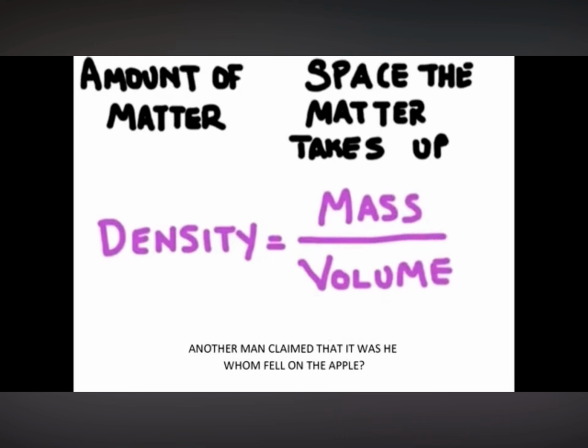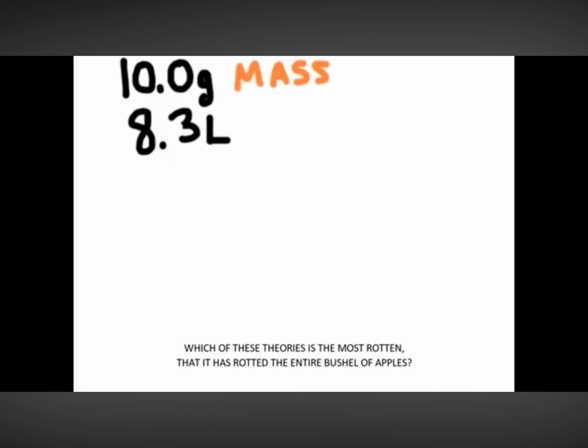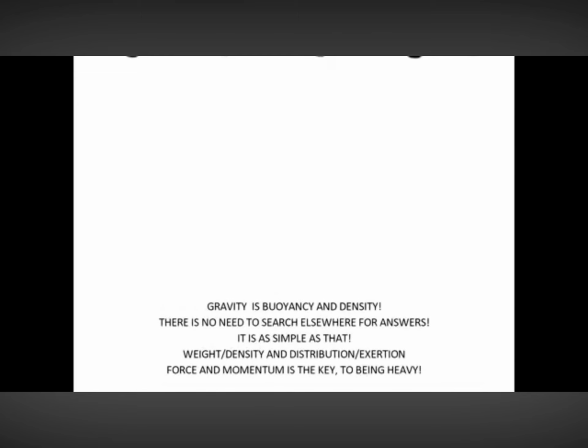Let's compare a substance with a high density to a substance with a low density. Air has a very low density. If we had 10 grams of air, we would have over 8 liters of air. Remember that grams is a measure of mass, and liters is a measure of volume. And so 10 grams of air would be enough air to fill over 4 2-liter pop bottles. Now let's consider a highly dense substance. What if we had 10 grams of lead?